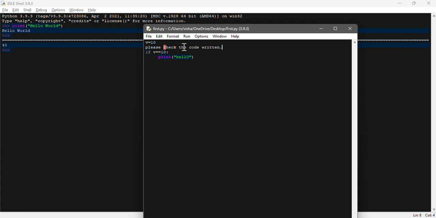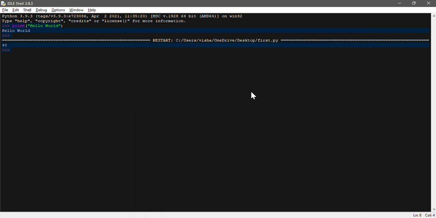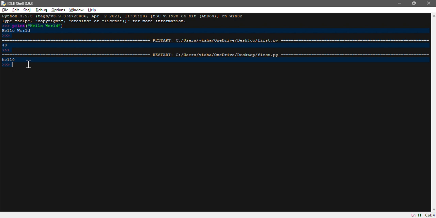For a single line comment you just need to type hash at the beginning of the comment. If you put hash, it will change to the comment format. I will save it again, and if I run it, it will run, so you will see the output over here. So this was the single line comment, for which you need to use the hash.